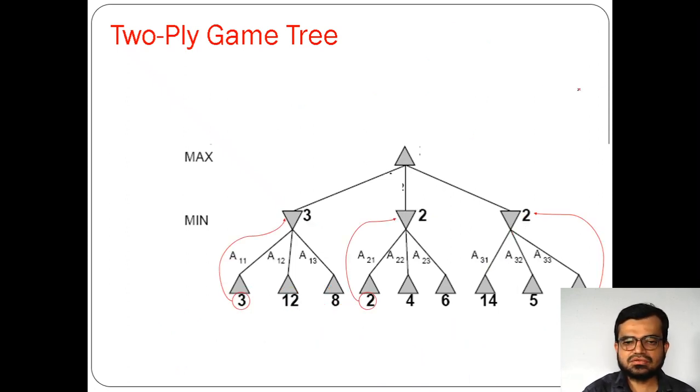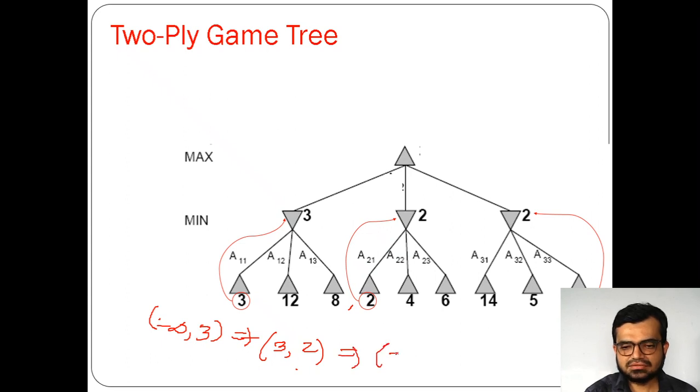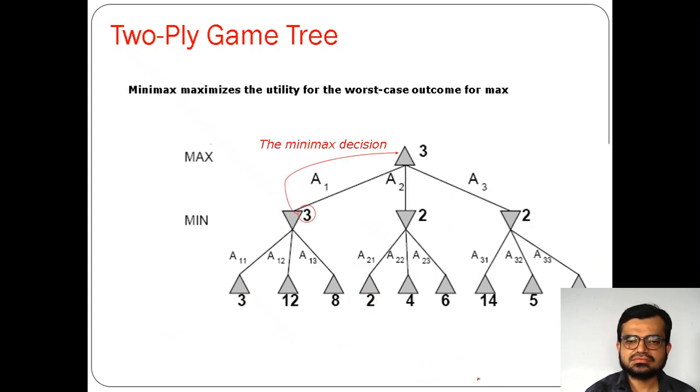In the same way, now the next thing is we need to find the maximum value among these three values 3, 2, 2. Now here for maximum I said minus infinity, right? So minus infinity comma 3. Which is the maximum value here? 3, right? Now 3 is compared with 2, which is maximum value 3. Now 3 is compared with 2, which is maximum value 3. So finally you got this as 3. Okay, this is how minimum and maximum work here.